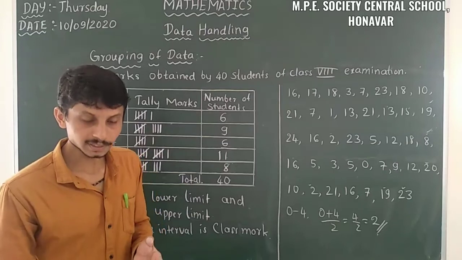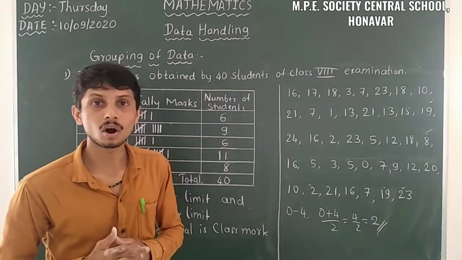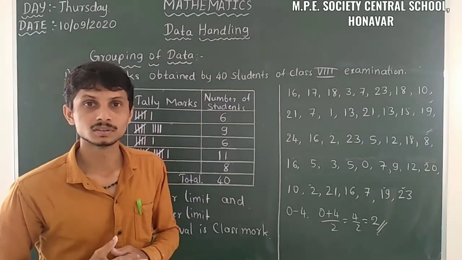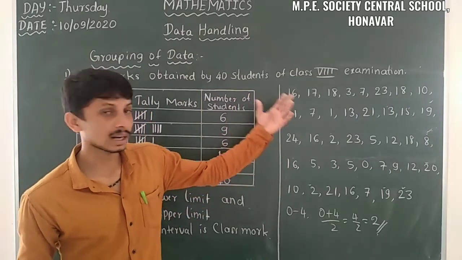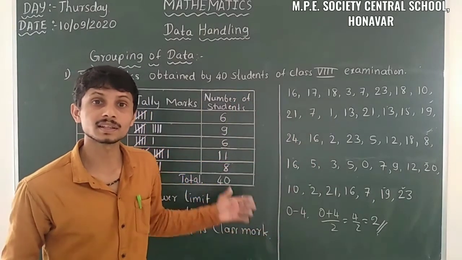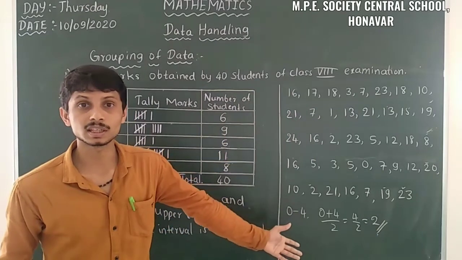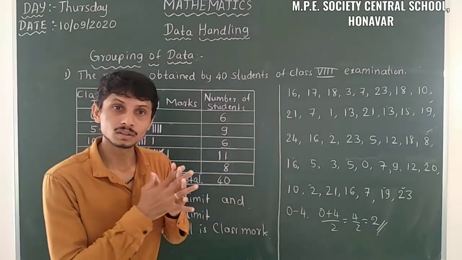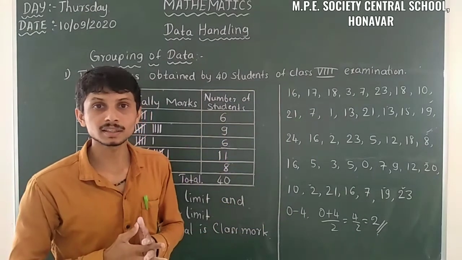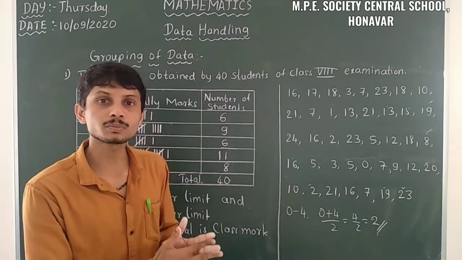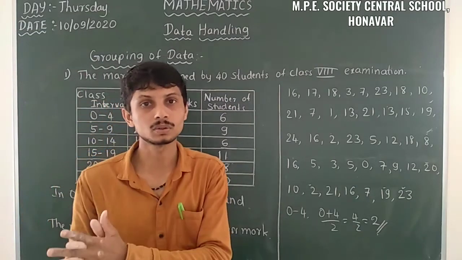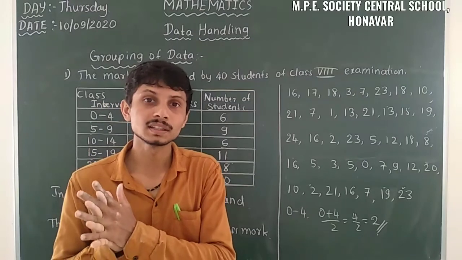Okay, so this is about the grouping of data. There are many such situations we can analyze. We take the unorganized form of data and convert it into organized data.